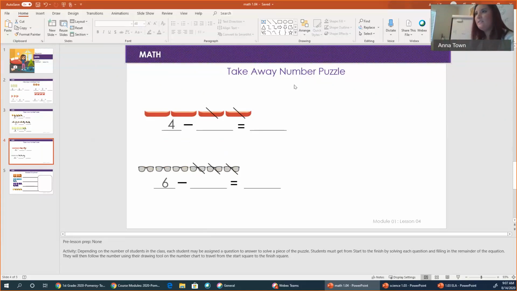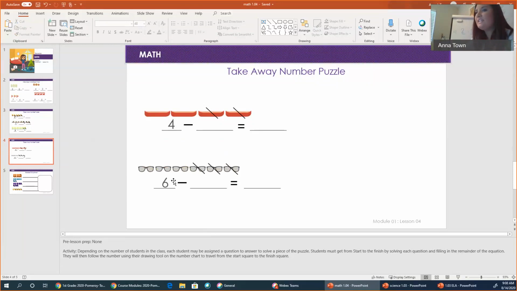Okay, boys and girls, what is our equation here? 4, yes, minus, yes, 2. 1, 2 is equal to 2. So 4 minus 2 equals 2. Good job. Now let's look at this equation.